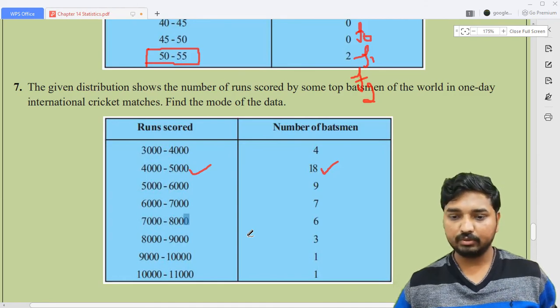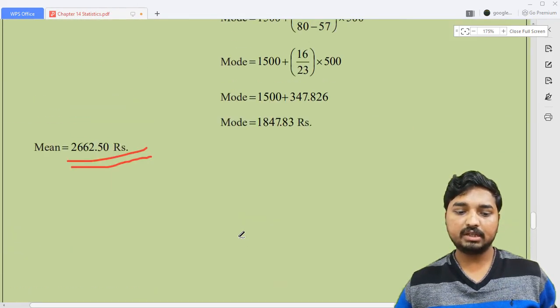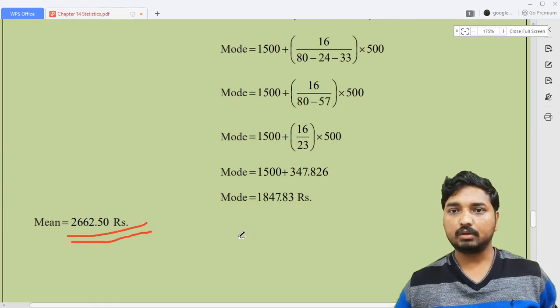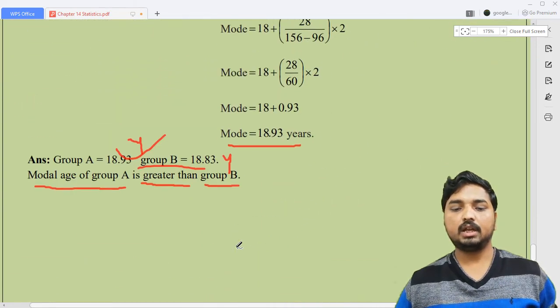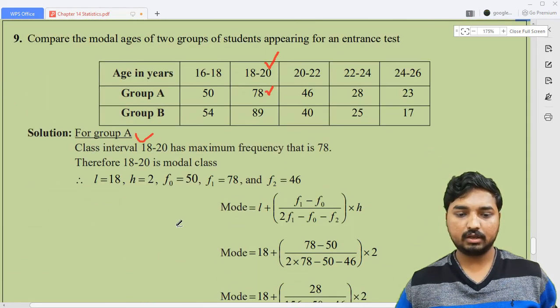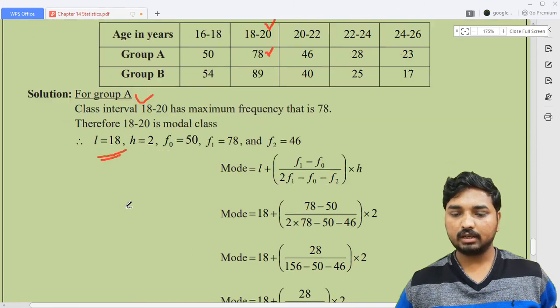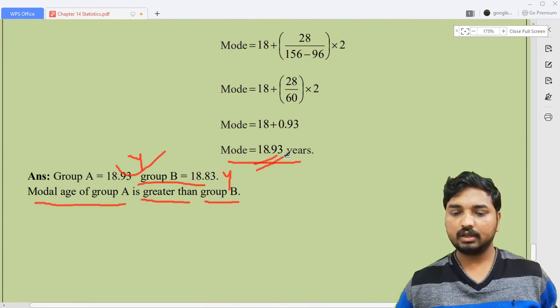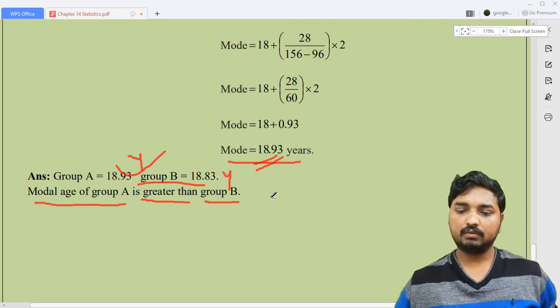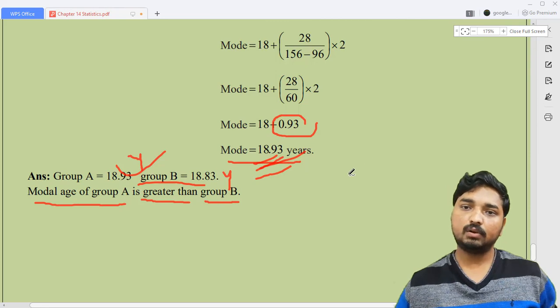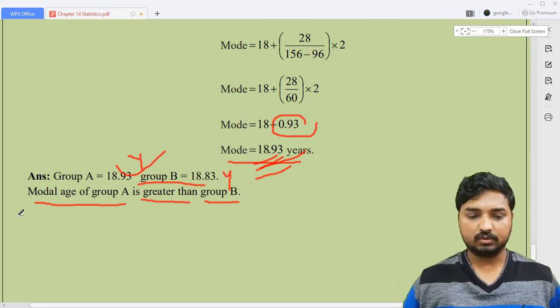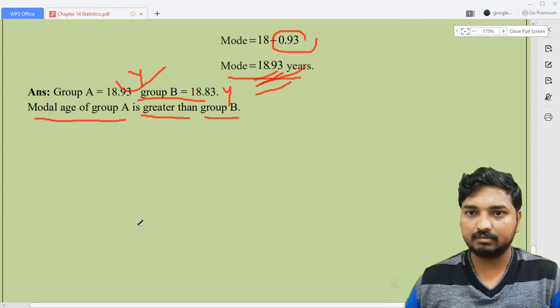Also I told you the verification of the mode. The answer should be just greater than the lower limit of the modal class interval. In all the problems you can verify. Here also, what is the lower limit of the modal class interval? 18. The answer should be just greater than that, 18 point something. Or if the number is larger, like 5, 6, 7, 10, then it will increase. But definitely the final answer should be greater than the lower limit of the class interval. It's a very important thing, and this completes the concept of mode.